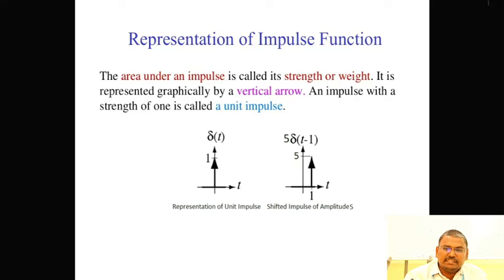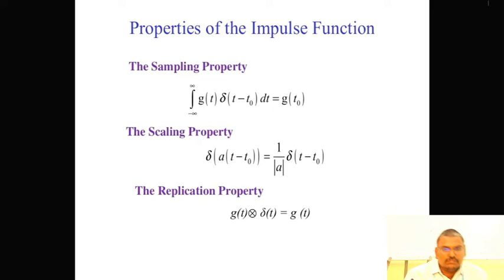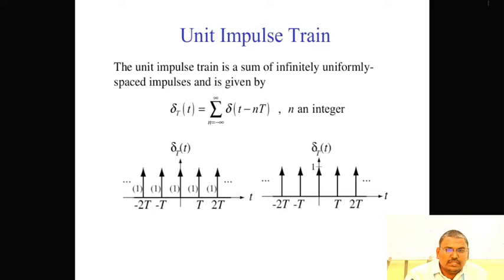Next, the representation of the impulse function. The area under an impulse is called its strength or weight. It is represented graphically by a vertical arrow. An impulse with a strength of 1 is called the unit impulse function. The unit impulse function representation: delta of t is equal to 1 at t is equal to 0, otherwise 0. Next, the impulse train. The impulse train is a sum of infinitely many uniformly spaced impulses and is given by delta T of t is equal to the sum over n from minus infinity to infinity of delta of t minus nT. Here n is an integer, T is the fundamental period.